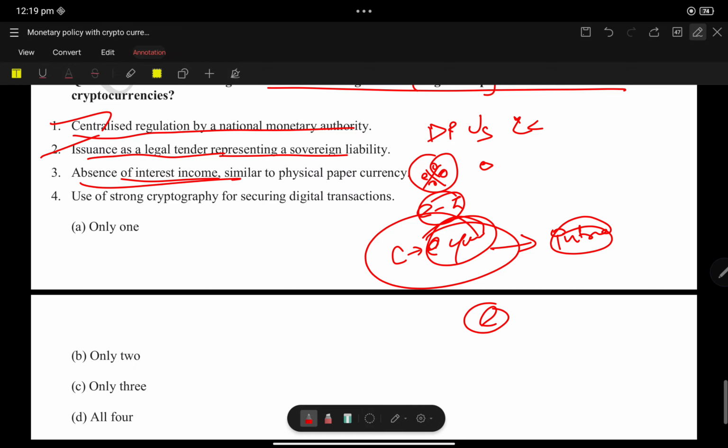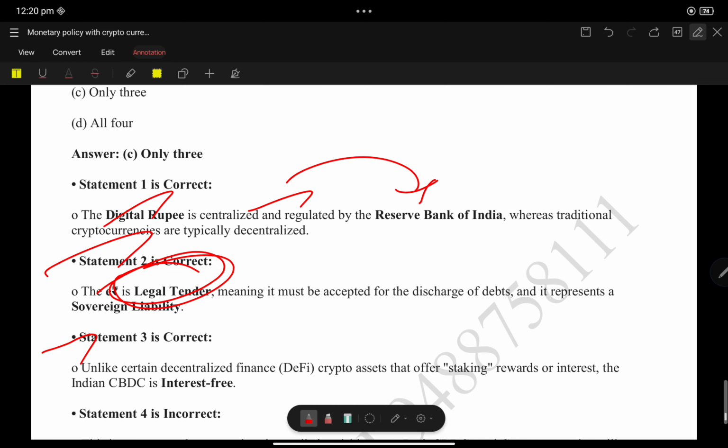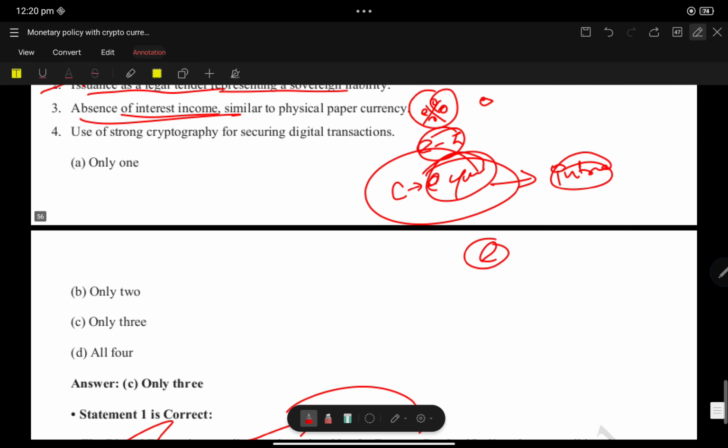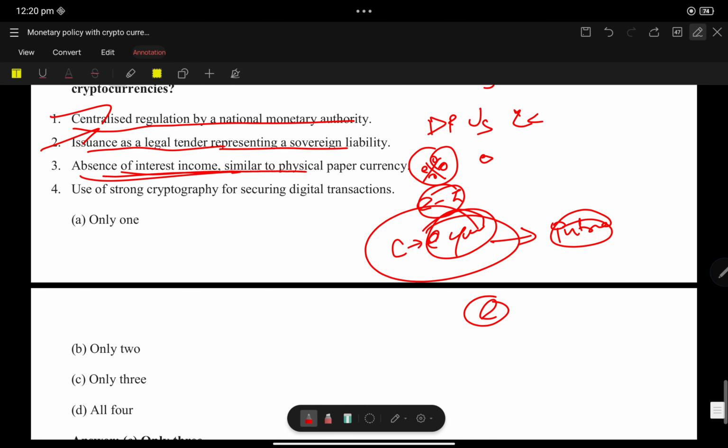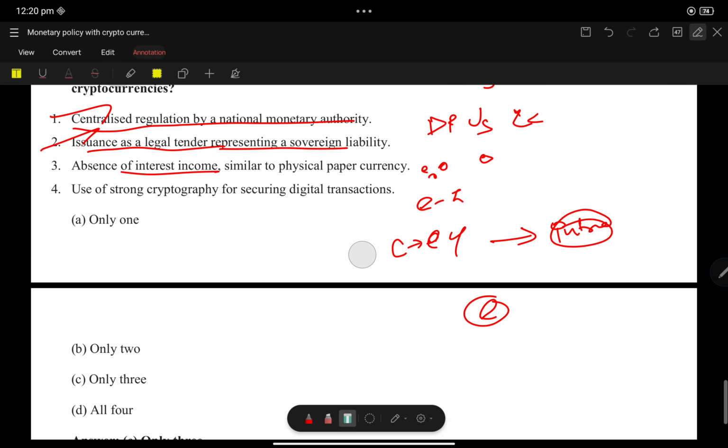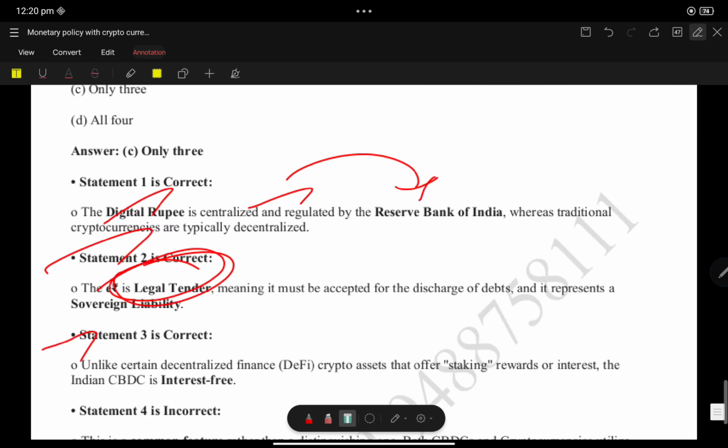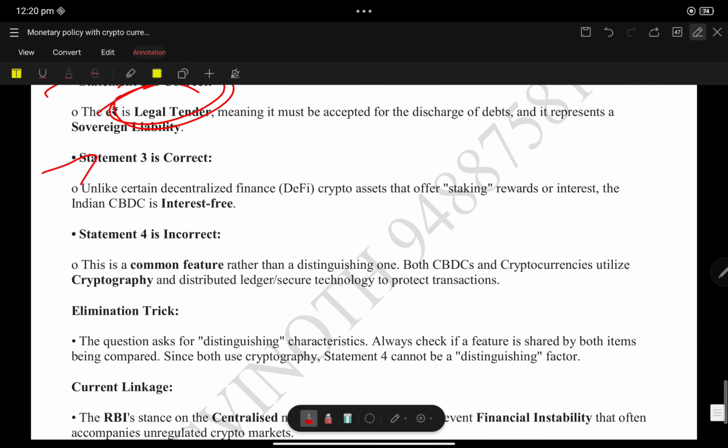Statement 4: absence of interest income similar to physical paper currency. In physical paper currency we don't get interest, it is interest free.